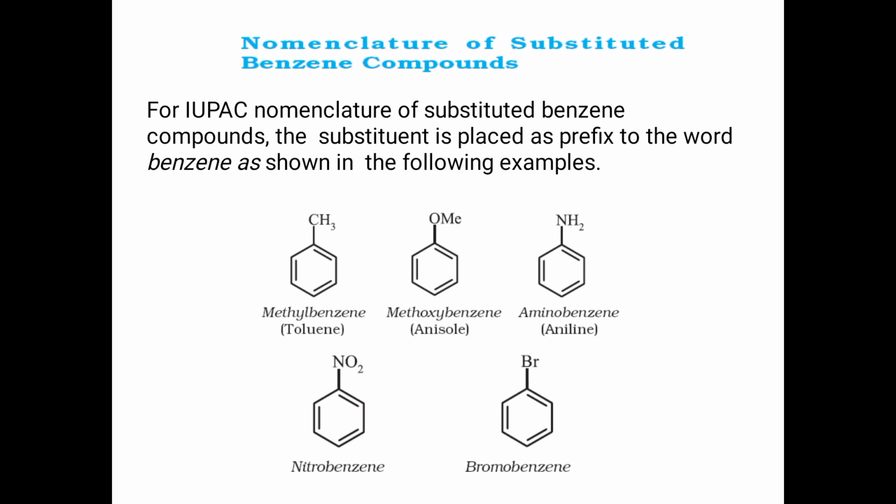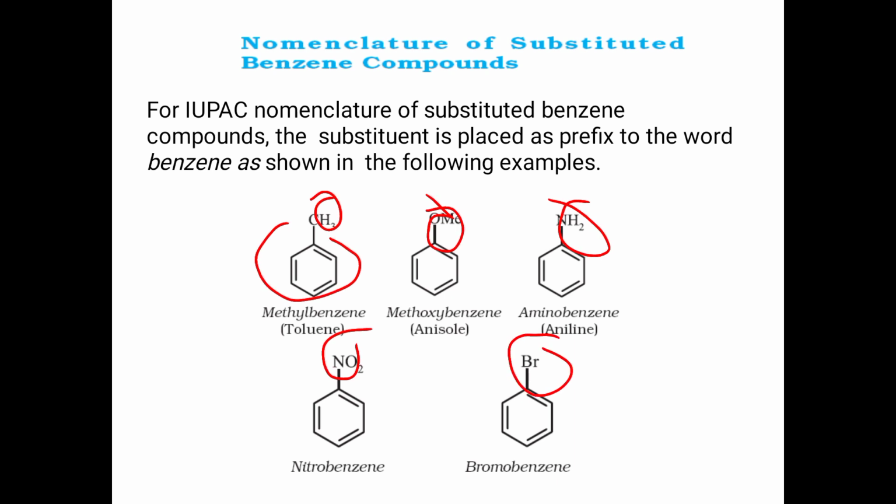Substituted benzene. In this benzene, there is a methyl group. So it is methylbenzene. Its common name is toluene. If it is OMe, that is a methoxy group, methoxybenzene. NH2 is an amine group, so aniline, aminobenzene. With nitro, nitrobenzene; bromobenzene. If it is chloro, chlorobenzene; fluorine, fluorobenzene, etc.